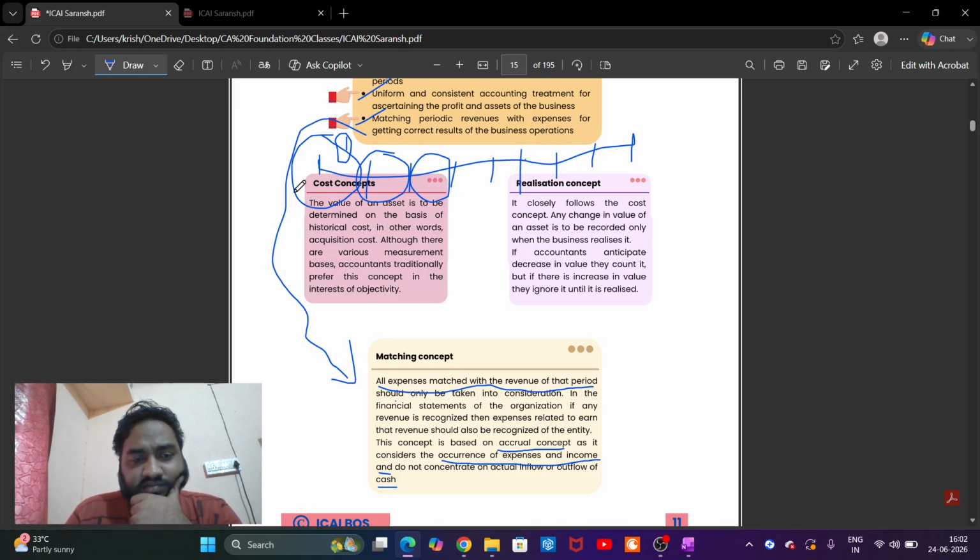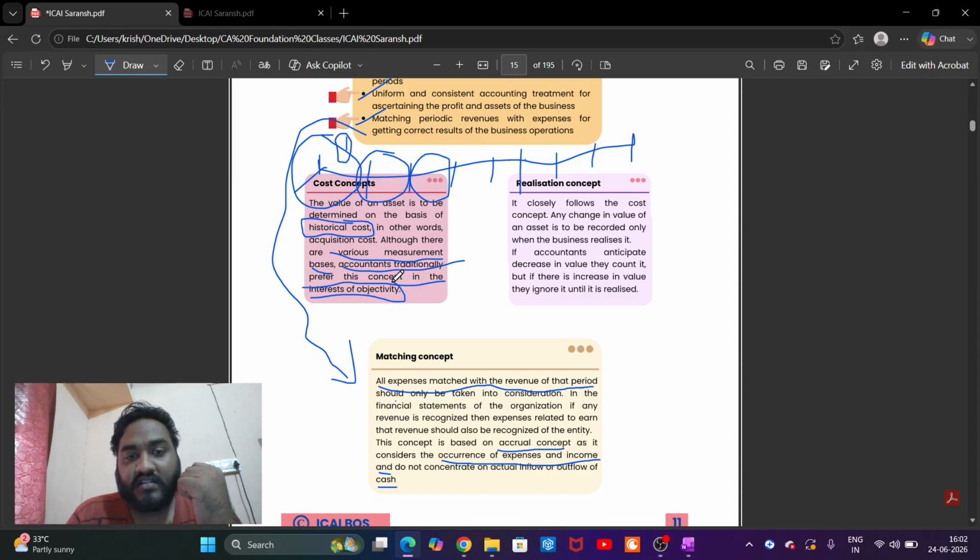Cost concept. The value of an asset is to be determined on the basis of historical cost. Historical cost means acquisition cost, like how much did you pay to purchase an asset, transportation expense, any other taxes. Although there are various measurement bases like fair value basis, market value basis, etc., accountants traditionally prefer this concept in the interest of objectivity.